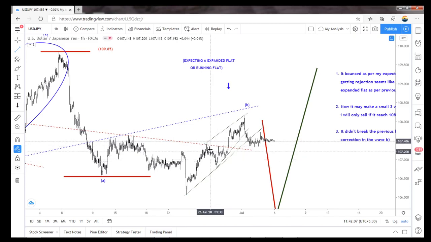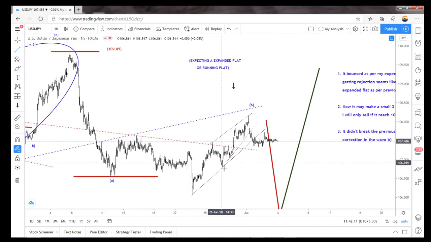It's just 50 pips here. Then I kept on watching that. I thought it may reach 108.3 or 108.4, but I have my entry at 108.6. I have a long position and just keep on watching.